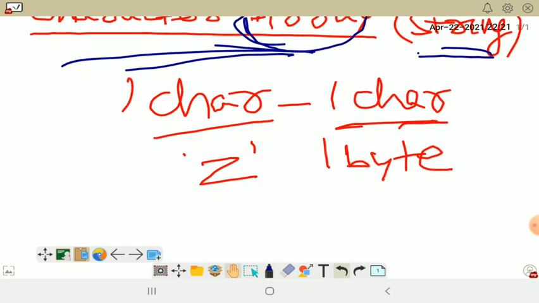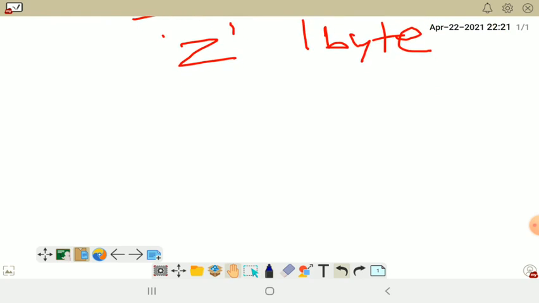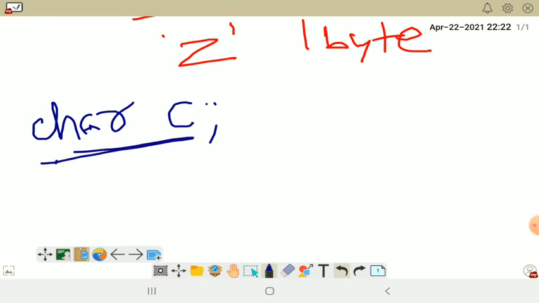Okay, next let's check how we used to declare a character variable. We used to declare a character variable how? char c, suppose the variable. This is how the character variable can be declared in C and C++. Now this variable c can hold a single value which has to be within a single quote. c equal to 'Z', I wrote.